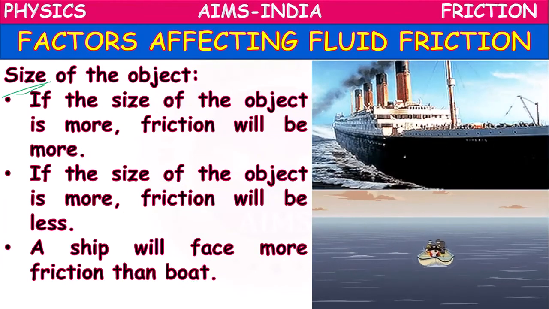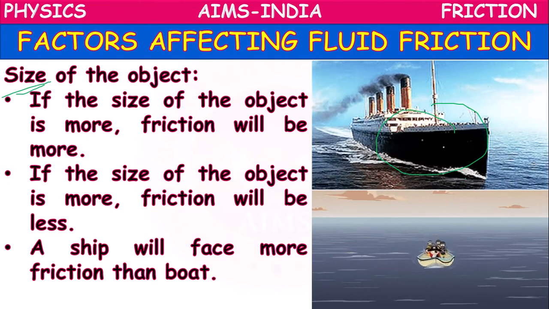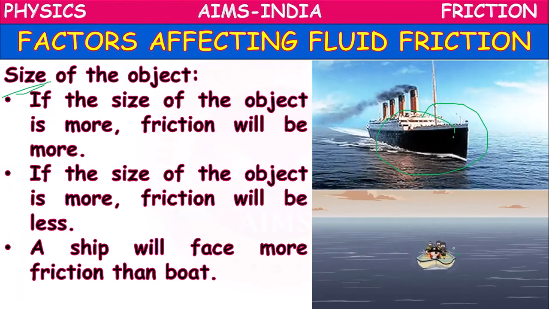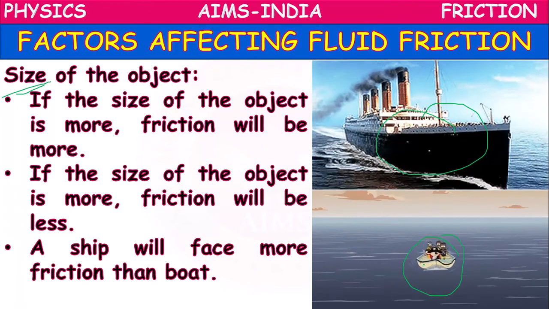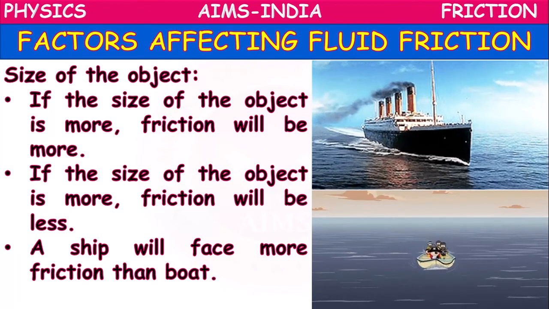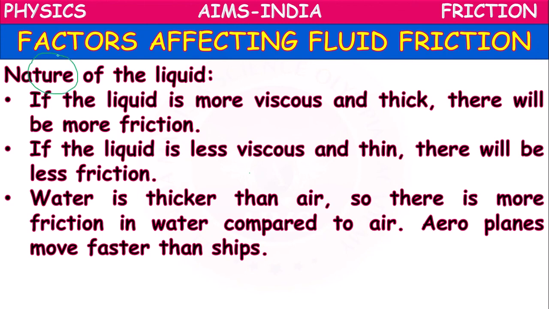One more factor, size of the object. If the size is more, friction is more. If the size is less, like a boat, friction is less. Next, nature of the liquid. If the liquid is more viscous, more thick, more sticky in nature, there is more friction. If less viscous, thin, less sticky, there is less friction. Water is thicker than air, so friction by water is more compared to air.